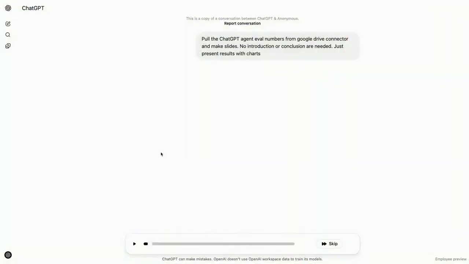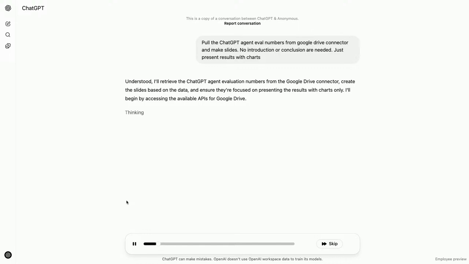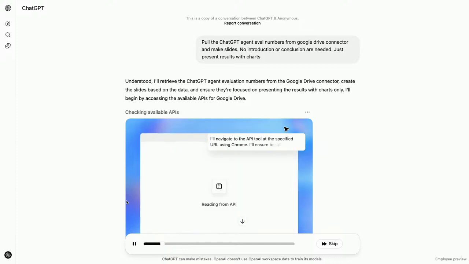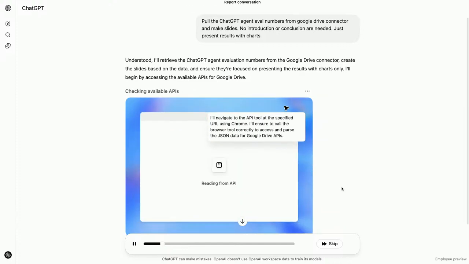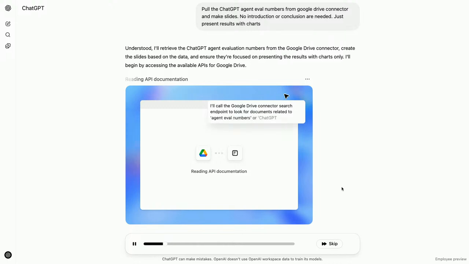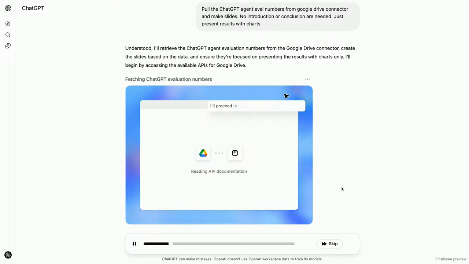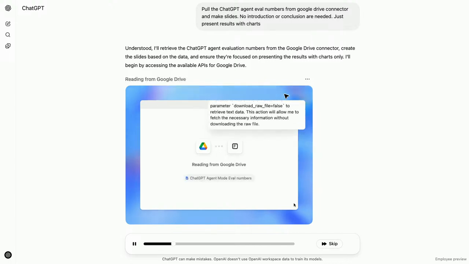Yes. So this is a prompt we previously gave the agent yesterday. So basically, it asks the model to pull its own evaluation number from our Google Drive connector and make some slides. So we want to keep it simple, like no introduction, no conclusion, just present the results in the charts. As you can see, now the model is connecting to the Google Drive API and then search within API. Right now, it looks like the first result is very relevant. So it's reading the first result. Now it's reading the first result in details.